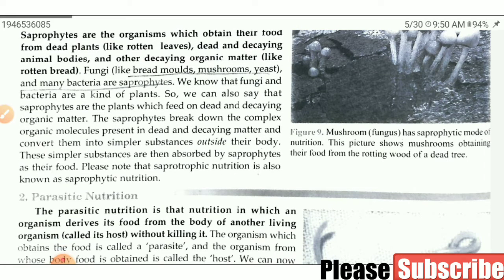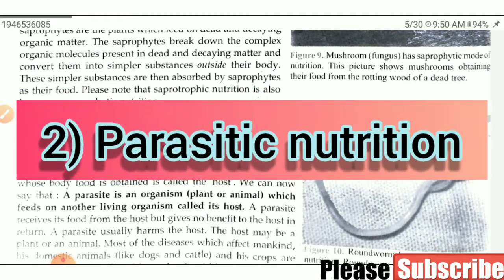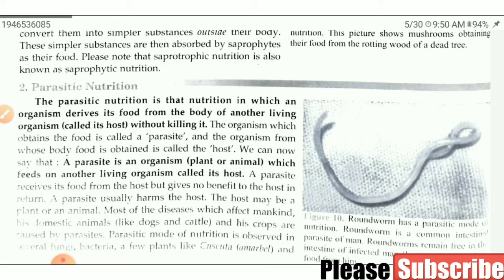Now we will discuss parasitic nutrition. The second type of heterotrophic nutrition is parasitic nutrition. Parasitic nutrition is that nutrition in which an organism derives its food from the body of another living organism without killing it. In saprophytic nutrition, they obtained their food from dead and decaying plant and animal bodies. Here parasites obtain their food from the body of another living organism, and they live on or inside the body of these animals.